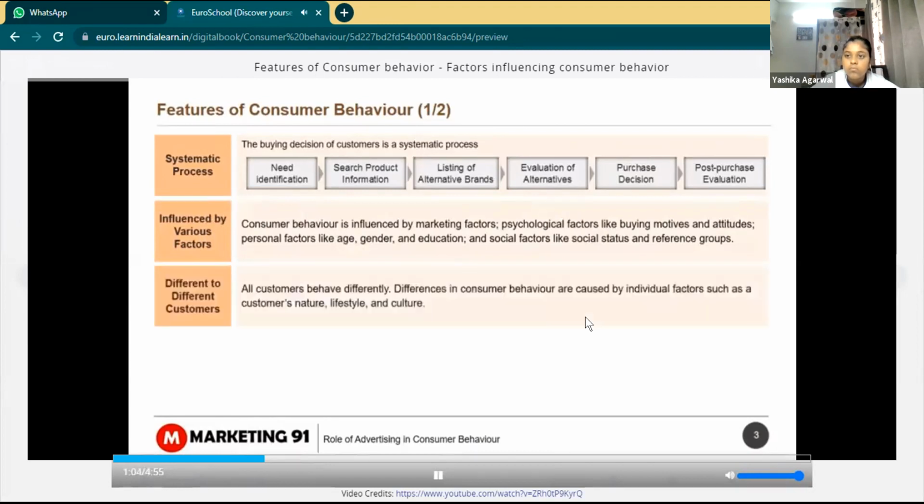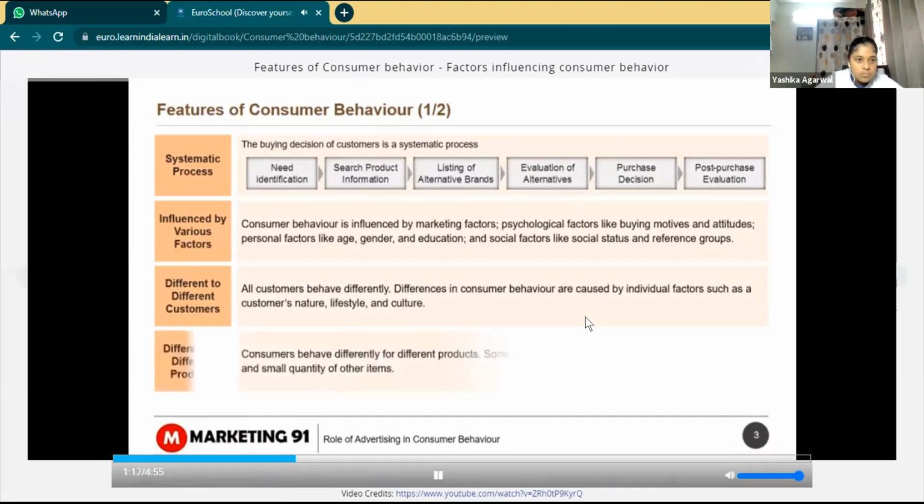The next feature is different to different customers. All customers behave differently. Differences in consumer behavior are caused by individual factors such as a customer's nature, lifestyle, and culture. It is also different for different products. Consumers behave differently for different products. Some consumers may buy a large quantity of some items and small quantity of other items.